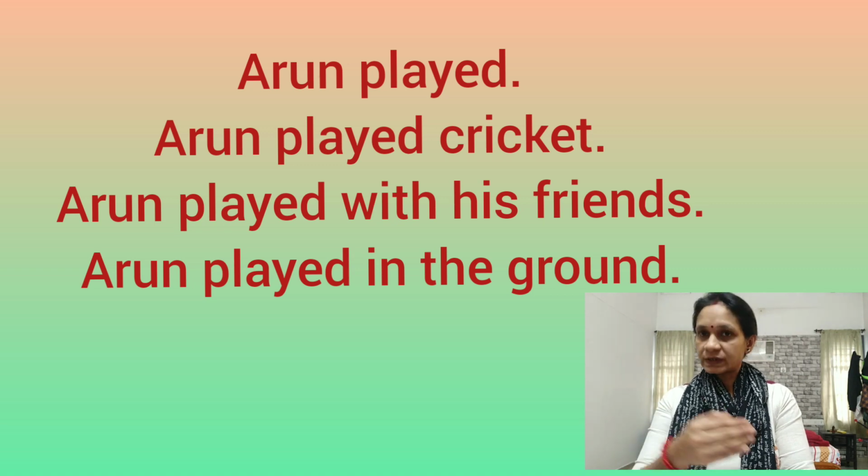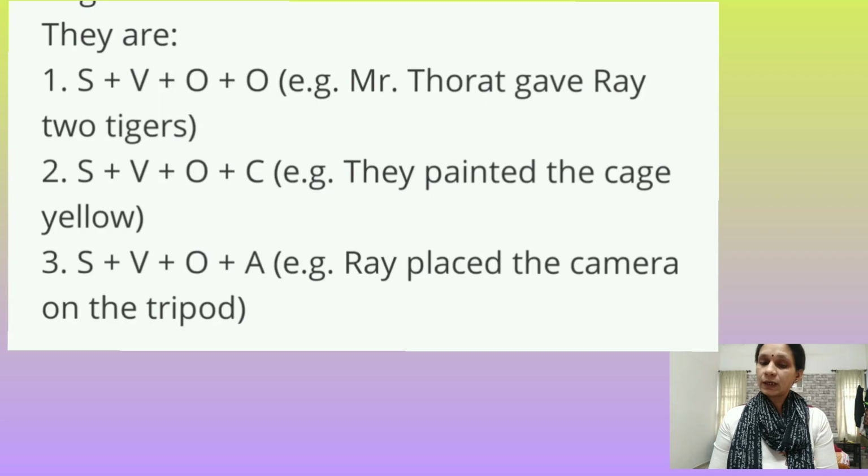Apart from these four sentence patterns, you may want to concentrate on some more ideas. There are three more basic sentence patterns in English. In English, we will have many sentence patterns. We already learned them. For example, what are they?